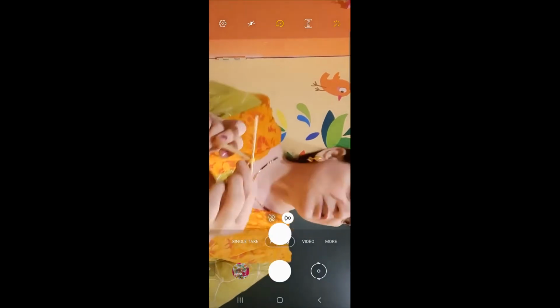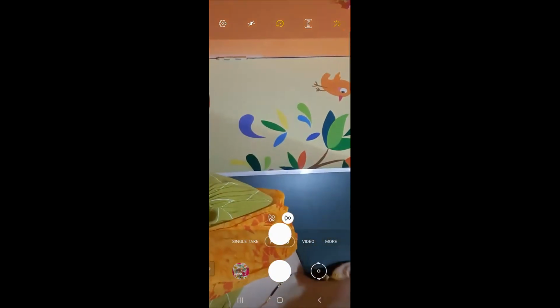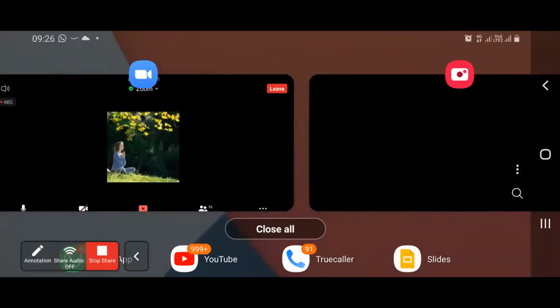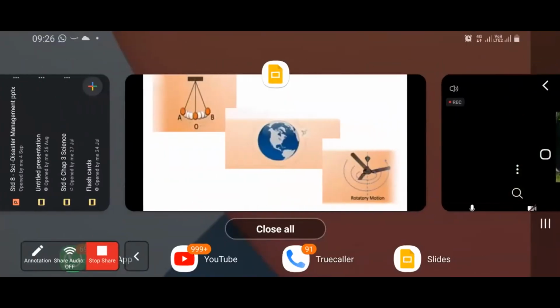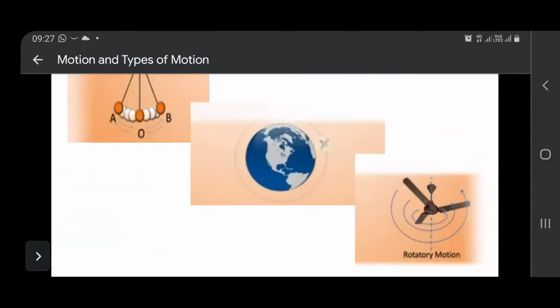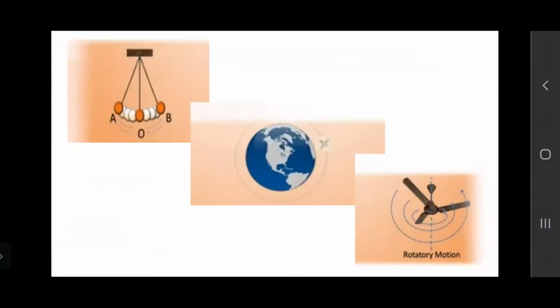No, it is not a linear motion. So what are the other types of motion that we will see now? Now see here, all these objects are moving in motions very different from linear motion. They are not linear in motion.